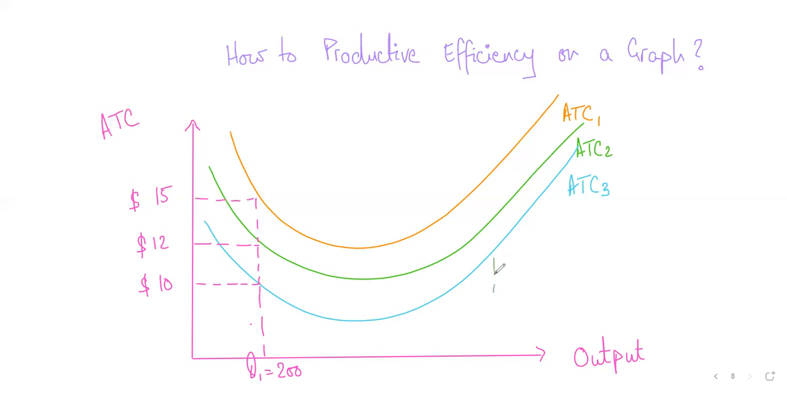Similarly, if you want to choose any other quantity, this should not be difficult to understand. If you choose any other quantity, Q2, ATC3 is lowest, ATC2 is higher, and then ATC1 is even higher. So out of these three ATC curves, ATC3 is most productively efficient.